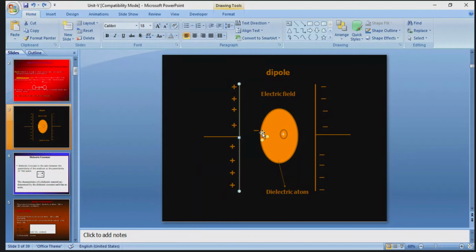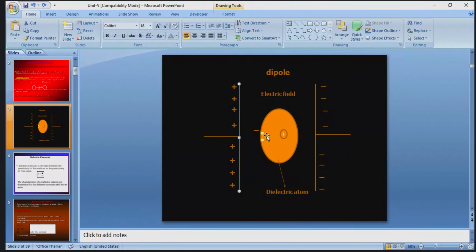When the dielectric material is placed in between the two parallel capacitor plates, inside the dielectric material the negative charge carriers are attracted by the positive charge of the parallel capacitor plate, and the positive charge carriers are attracted by the negative charge of the parallel capacitor plate.